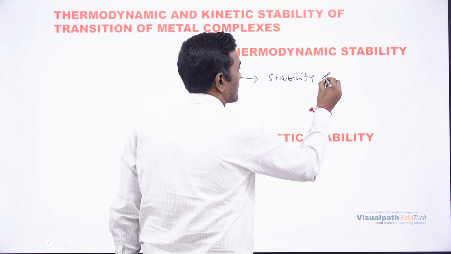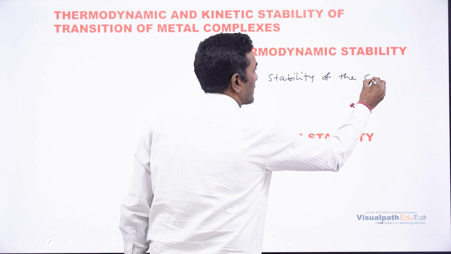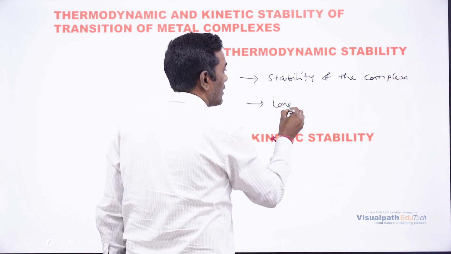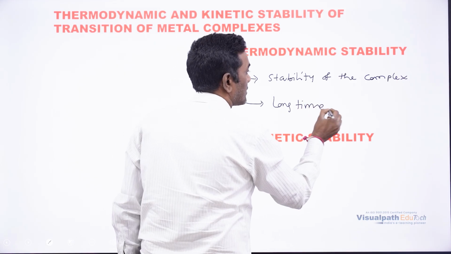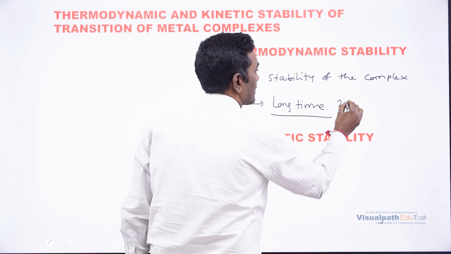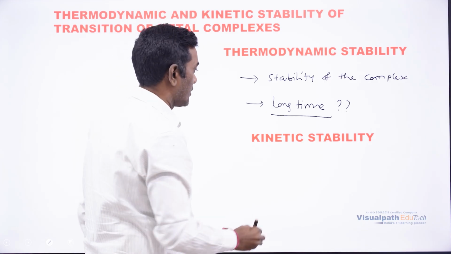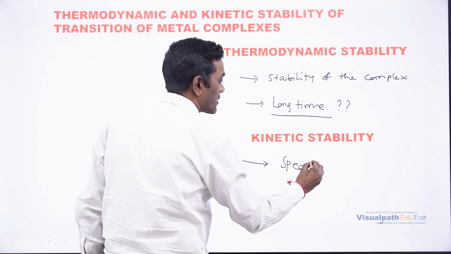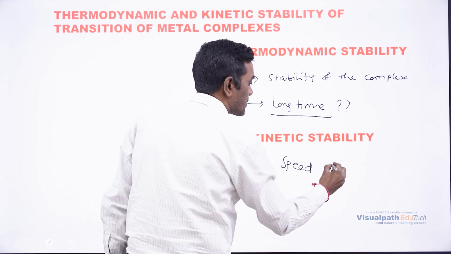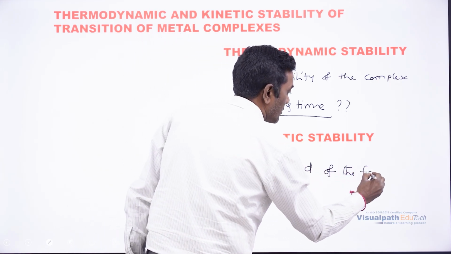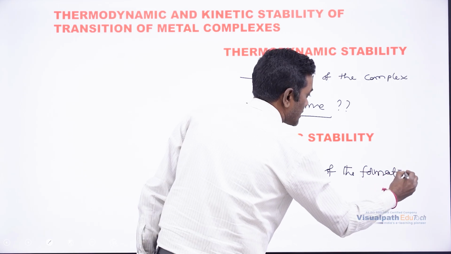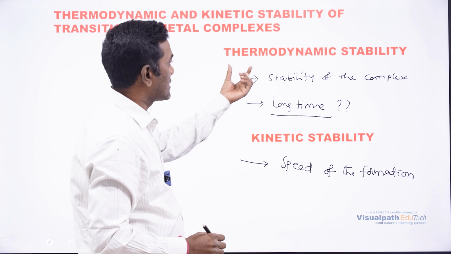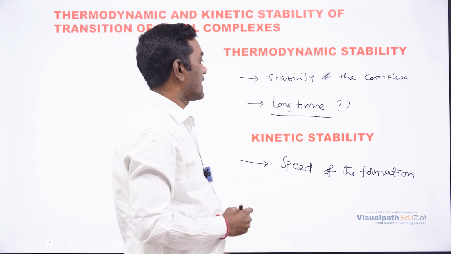That means how much stability the complex has, how much long time the complex is going to stay. That's what thermodynamic stability is going to give. Now kinetic stability is going to give the speed, the speed of formation of the complex. This information is going to come from the kinetic stability. So there are two stabilities: one is thermodynamic stability, the other is kinetic stability.